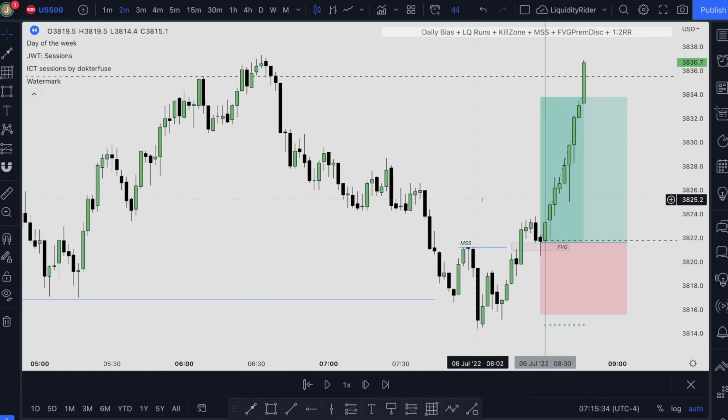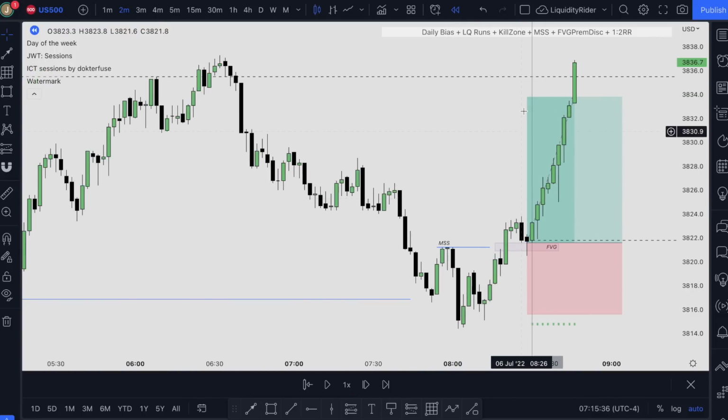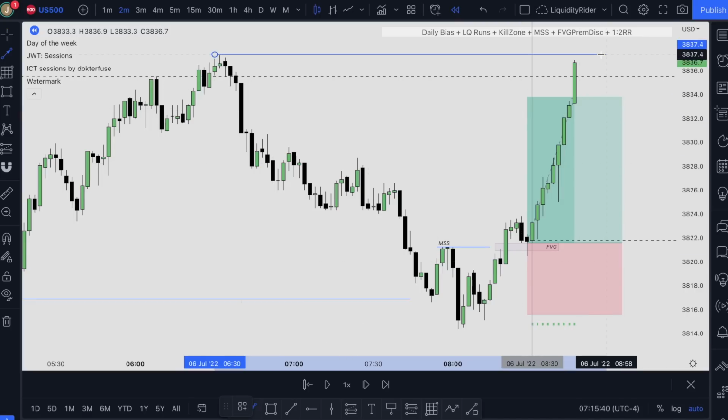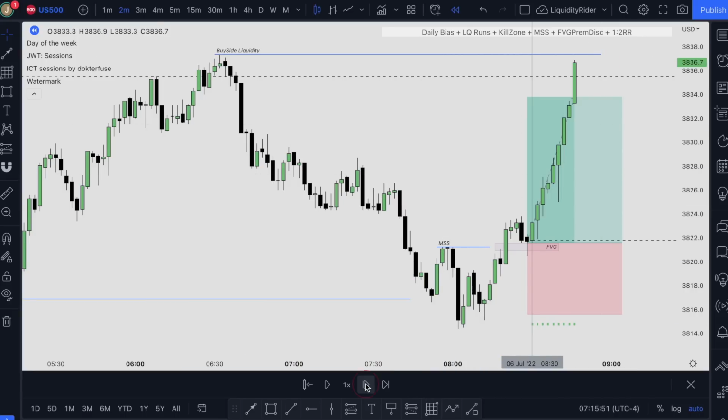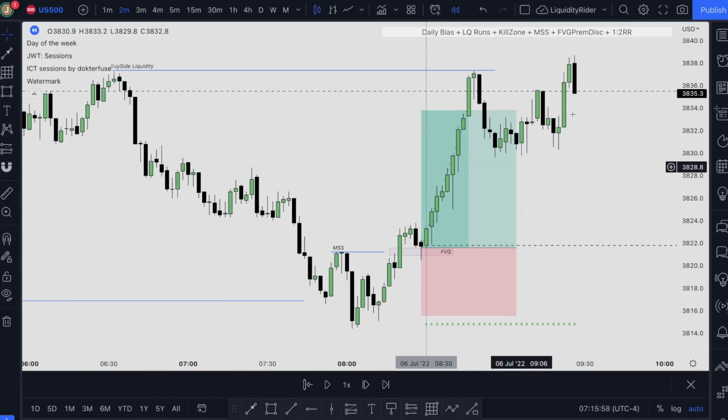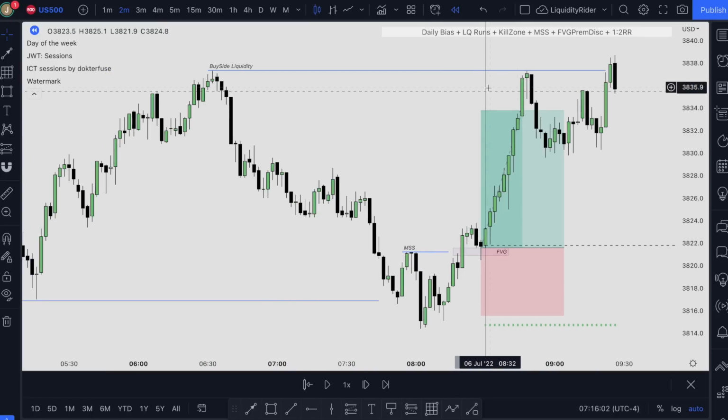As you can see, we hit our profit target, and price is very likely to draw on to this liquidity grab, which is our buy side liquidity. There you go. So we can clearly see that we don't need to hit our big target as long as we are trading aligned with our daily bias.